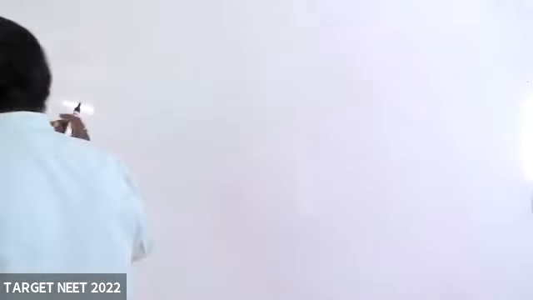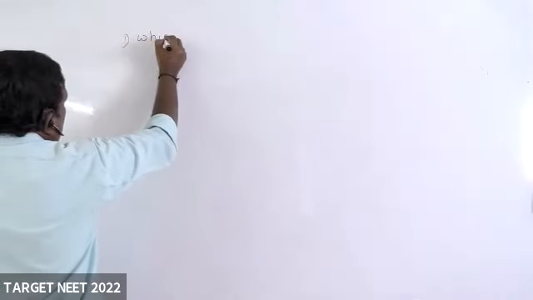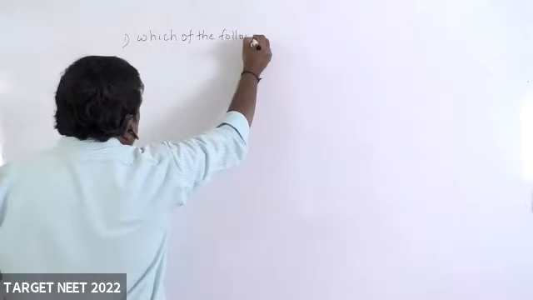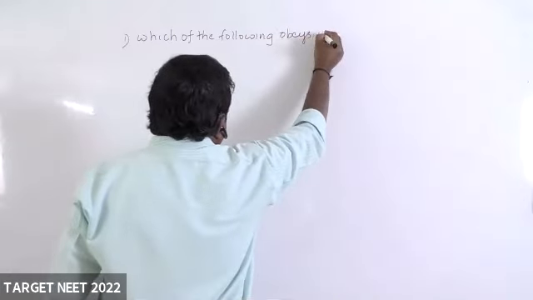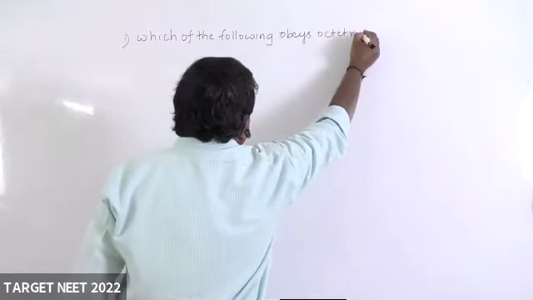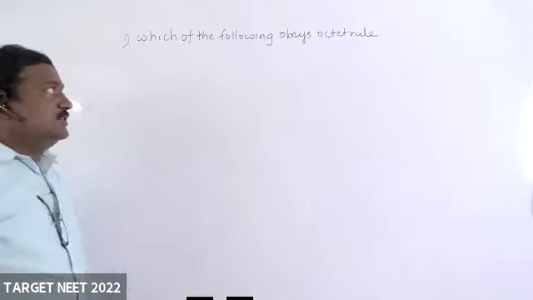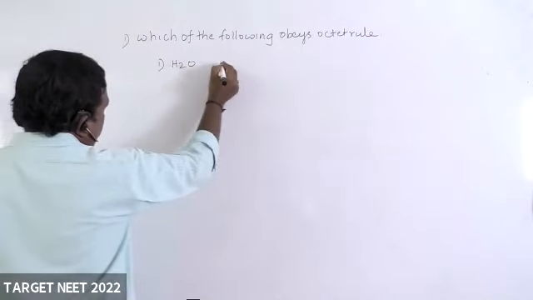Right, question. Which of the following obeys octet rule? Write that. Simply same examples I am giving.